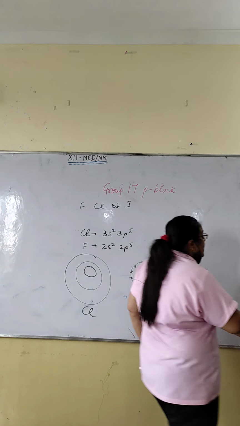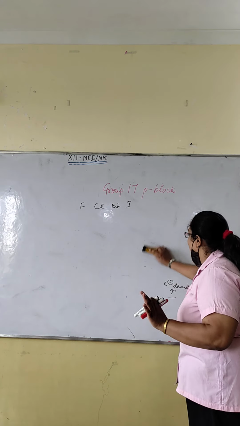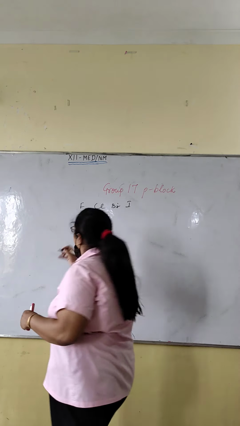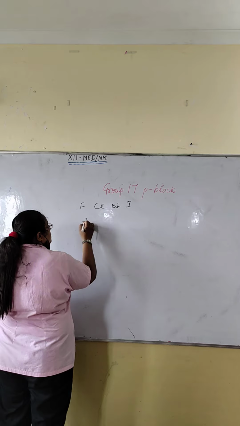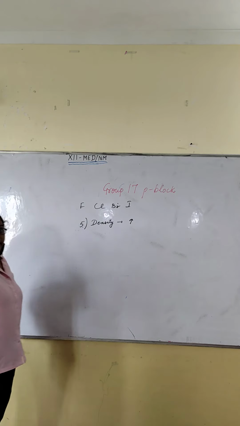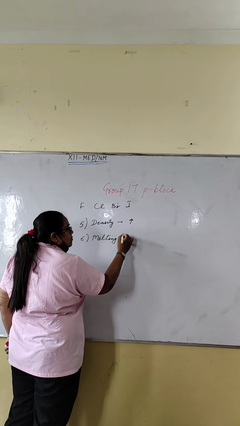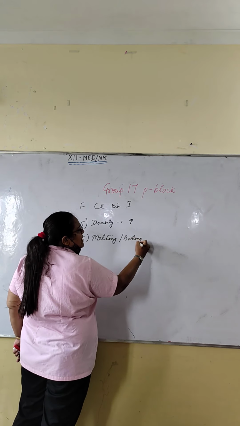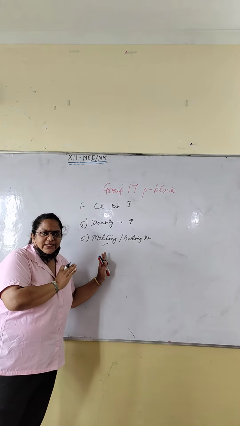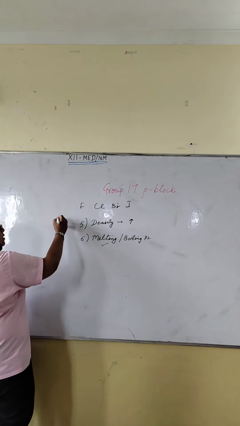Okay? Next is about density. What will be the trend of density? Density is directly related to mass. So on coming down the group, mass increases, so density increases down the group. Next is melting and boiling point. See, there are so many exceptions in case of melting point, but in this case, there are not so many exceptions. So melting and boiling point increases down the group.